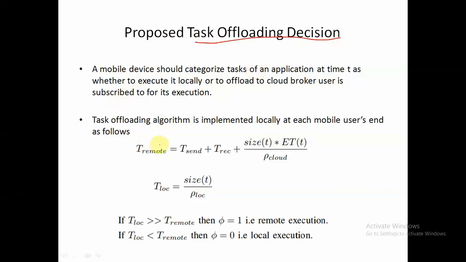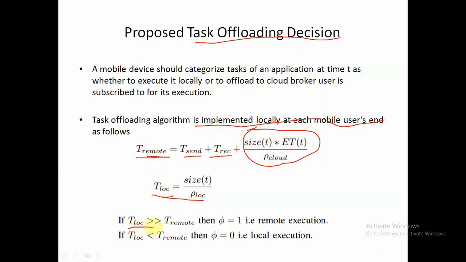It is implemented locally at each mobile user's end, and it will compute T remote and T local. T remote is the time to execute that particular task remotely, which includes sending time, receiving time, and then this entire term, which is nothing but the execution time for this particular task on the cloud, and this is the execution time of that particular task locally.